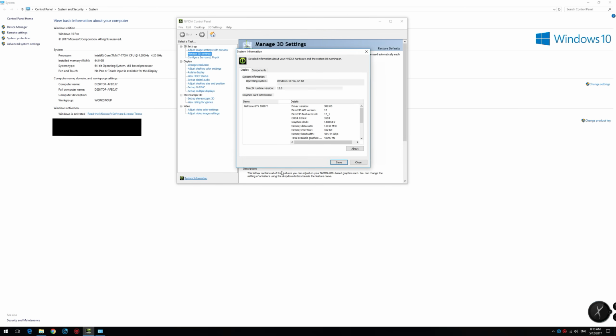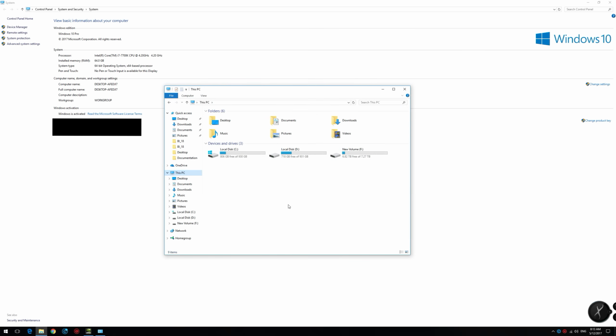In terms of the graphic card, I am using the GeForce GTX 1080 Ti with the latest nVidia drivers available at the time of making this video, which is 382.05. In terms of hard disk space, I've got a total of 3 drives, 2 of which are M.2 SSDs. Drive C hosts the operating system, and Drive D only hosts X-Plane 11 and P3D.